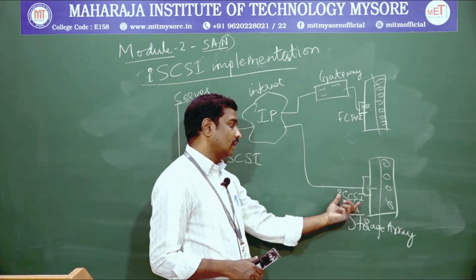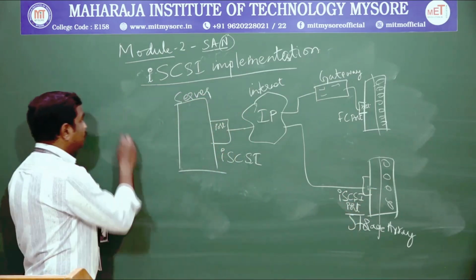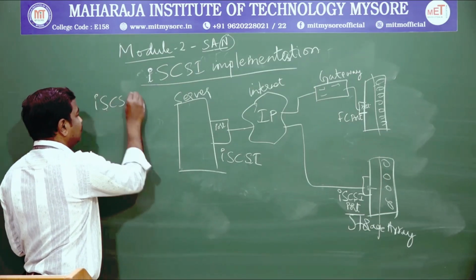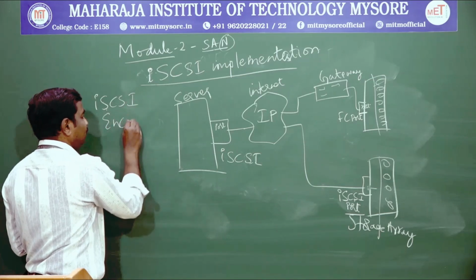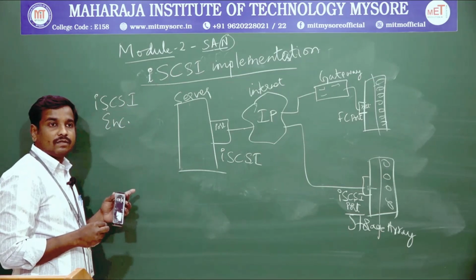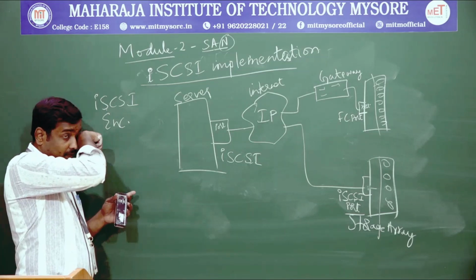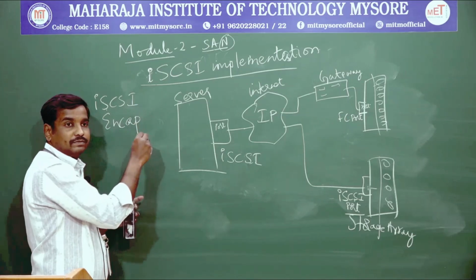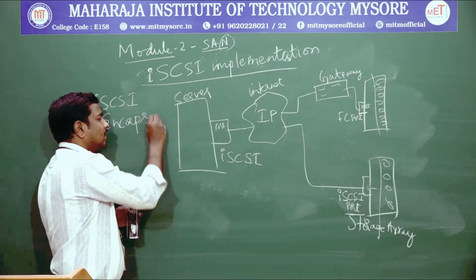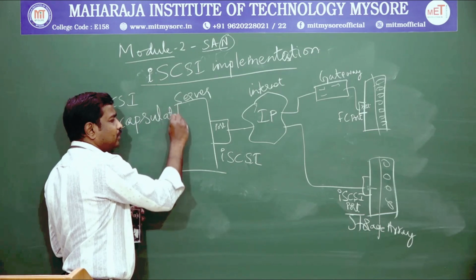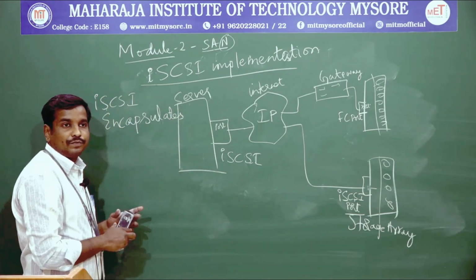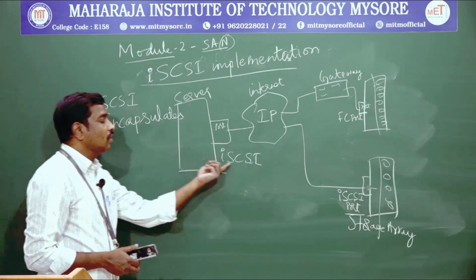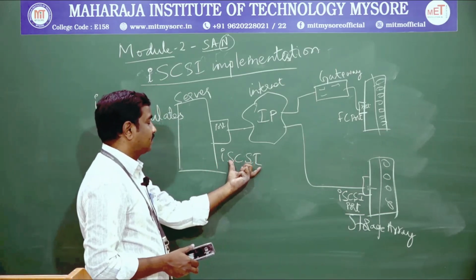When directly connecting to another storage array, we need to have some encapsulations. We need to encapsulate the information, encapsulating our internet protocol to it. Encapsulate means that since some small computer interfaces are already there, we need to add an internet protocol for the small computer simple interface devices.